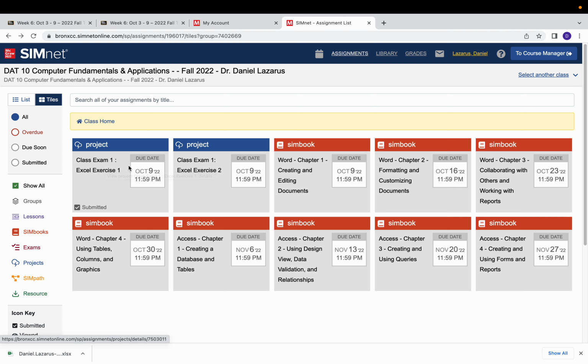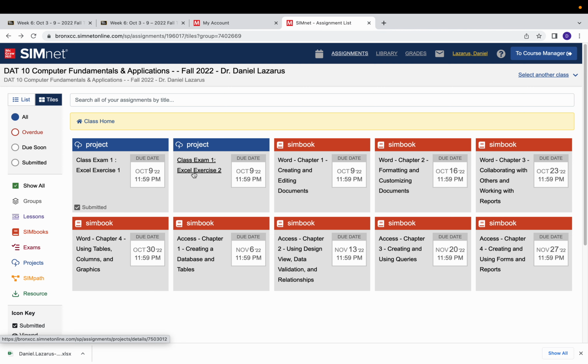Now I'm able to see it because I have submitted only 1 attempt. If you want to, you can do the second attempt, or if you are fine with the first attempt, let's say you got maximum points and you don't want to do the second one, that's fine. You can just leave it like that. But if you want to improve, let's say somebody got 90, 85 or 70, you know where you made the mistakes, and you can go and correct it. You can do that too. That's the first exercise.